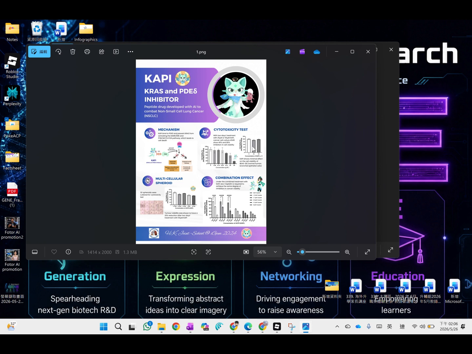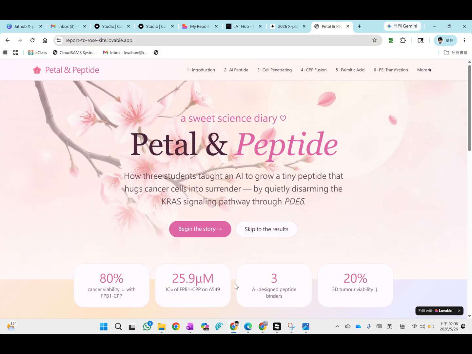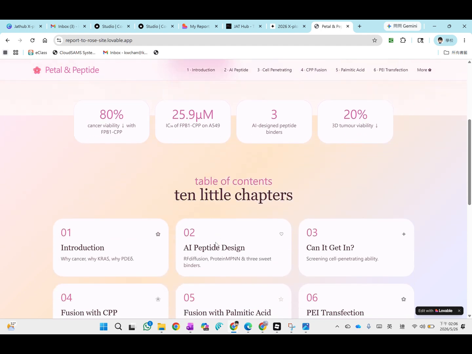To expand globally, we use Lovable to launch our digital hub. Building this web app with AI didn't just streamline our marketing outreach, it actually helped our team understand our own project variables and data structure much better.